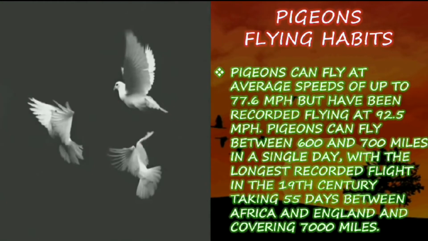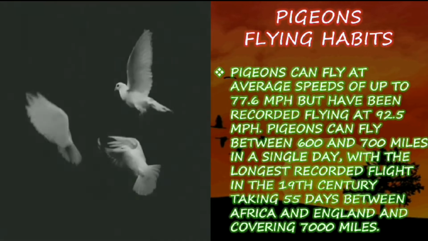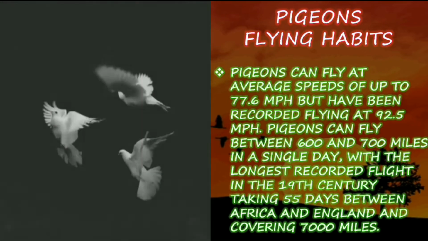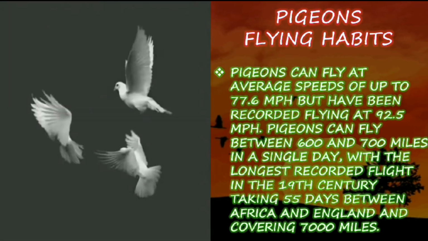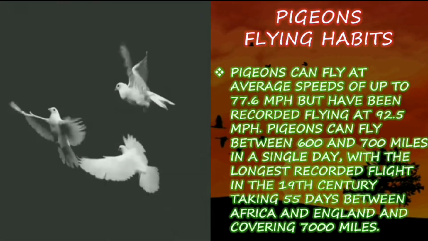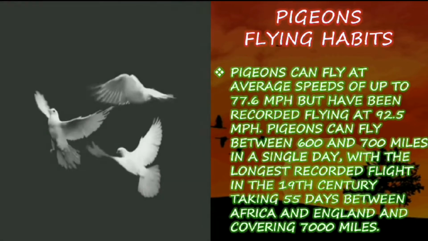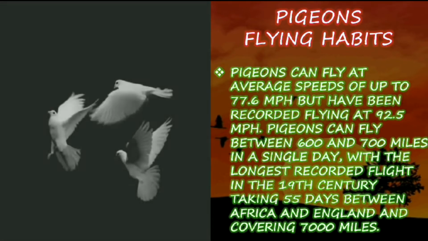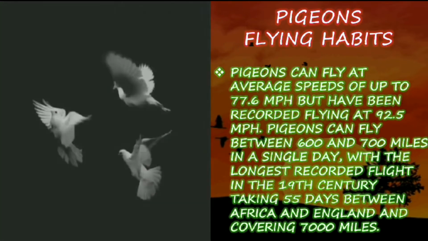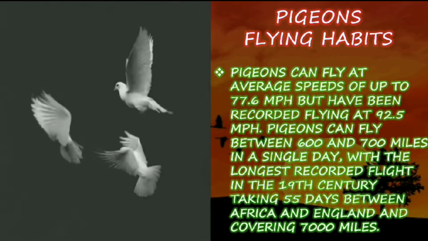Pigeons' flying habits. Pigeons can fly at an average speed of up to 77.6 mph but have been recorded flying at 92.5 mph. Pigeons can fly between 600 and 700 miles in a single day, with the longest recorded flight in the 19th century taking 55 days between Africa and England and covering 7,000 miles.